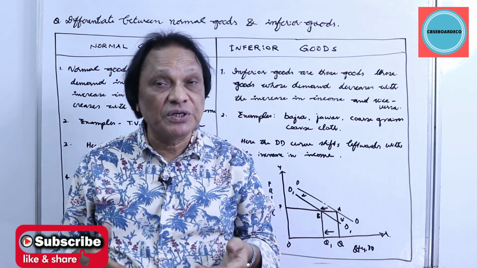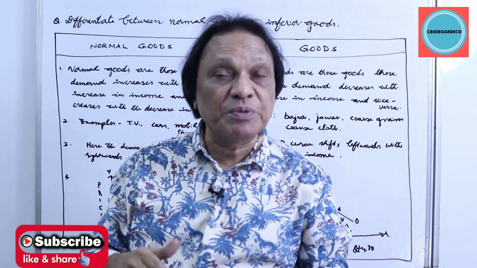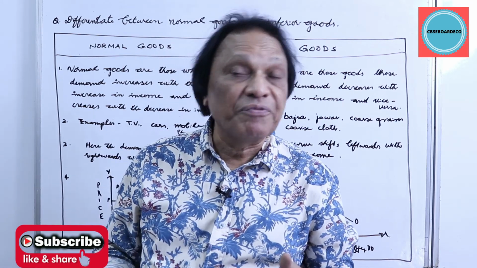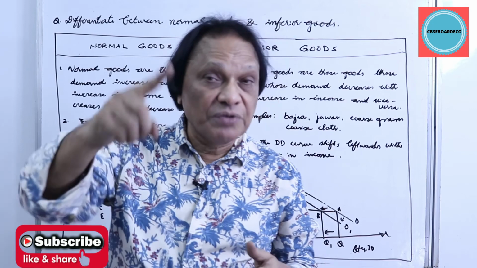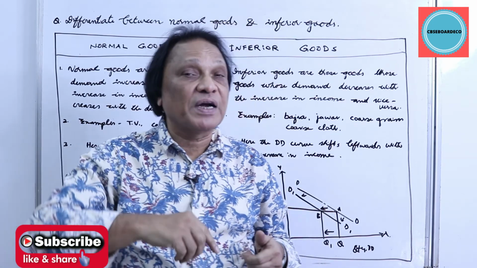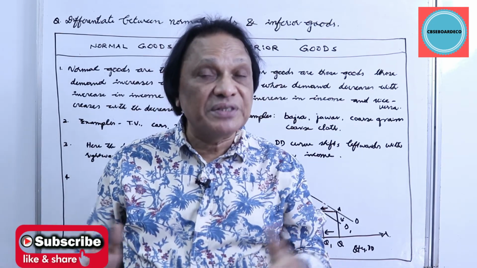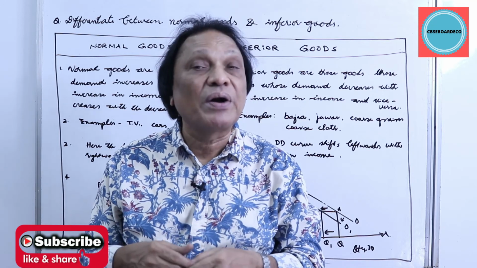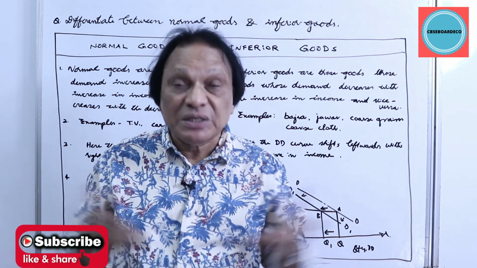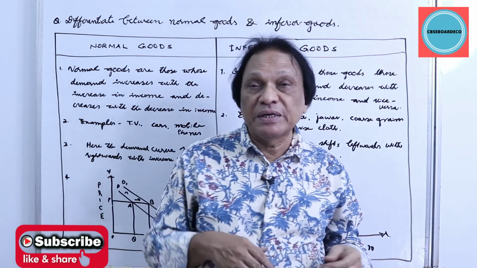So that's the difference. Don't forget, this difference between normal and inferior goods is in relation to your income, the income of the consumer. We cannot generalize any commodity as a normal good or inferior good. That's all we have, the difference between normal and inferior goods.